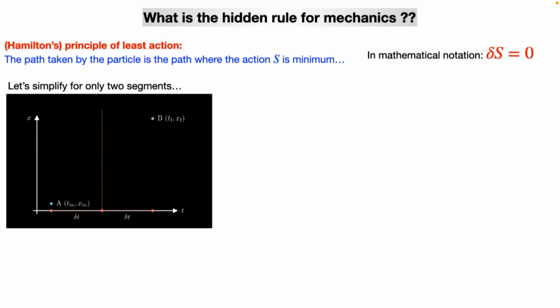Okay, let's simplify this problem into only two segments. So I have only two segments, and in each segment the time elapsed is delta t. All the paths between A and B can be represented with only two segments, and this x coordinate, which we call xm. If I vary xm, I can sweep out all the paths between these two points. Just to make our life simple.